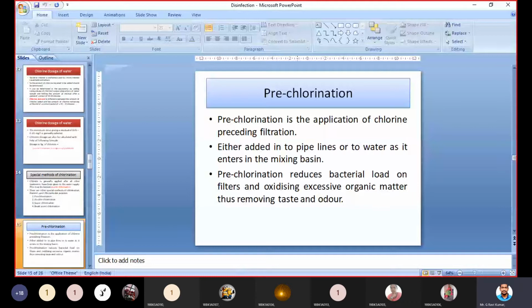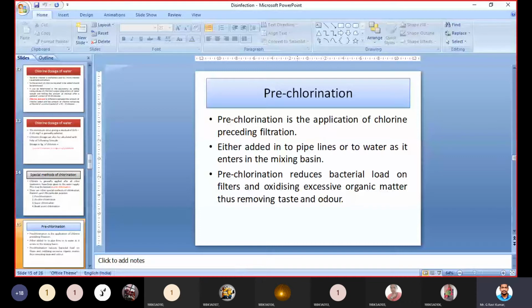Understand? In filtration we can also separate fine particles, and some number of bacteria can also get filtered out. And the bacteria or microorganisms which are not filtered out in the filtration process, we can go for disinfection. There will be different types of disinfection processes.